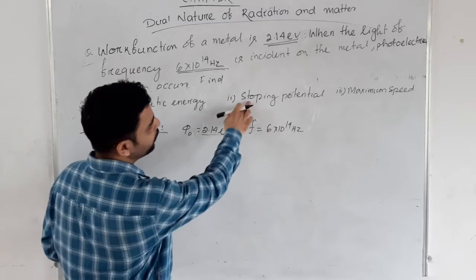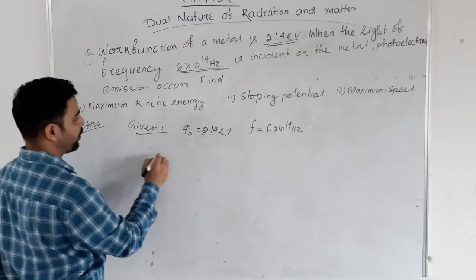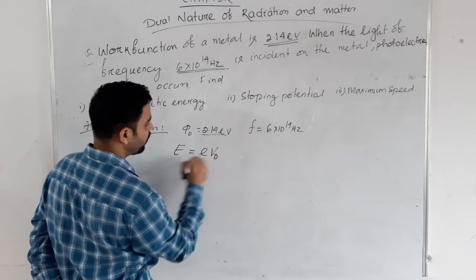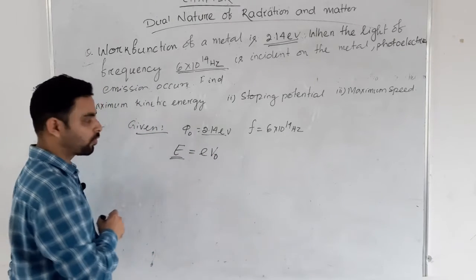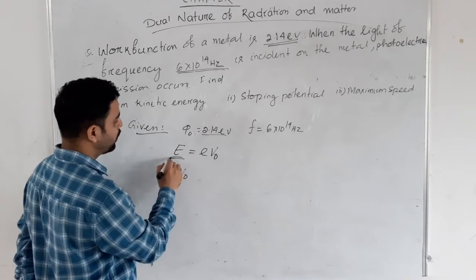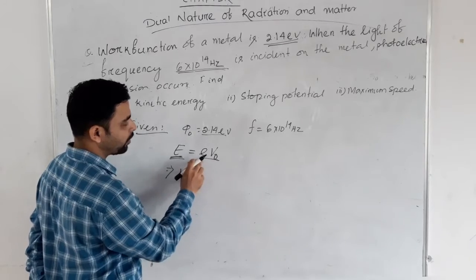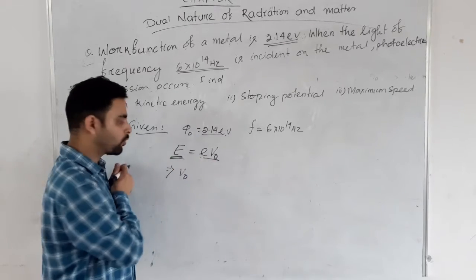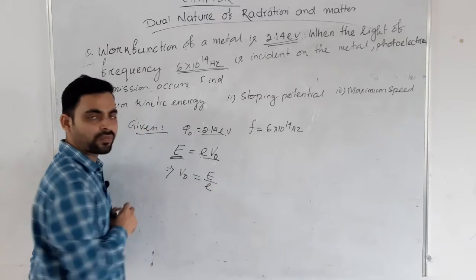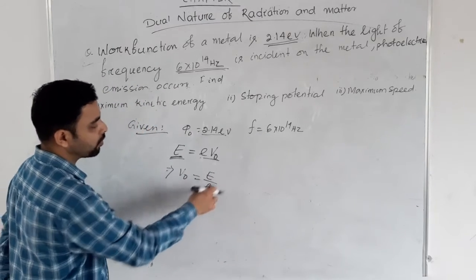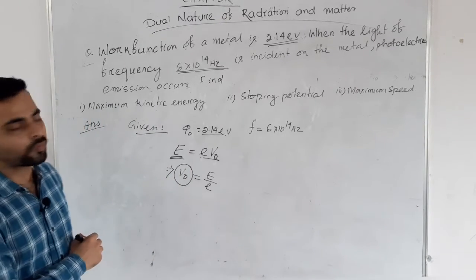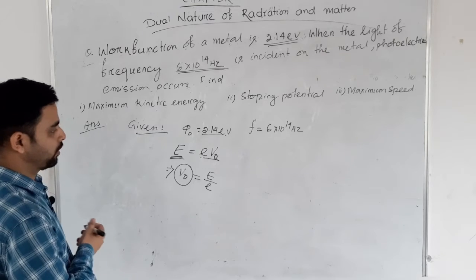The next part is, what is the stopping potential? We know that the maximum kinetic energy equals the stopping potential energy, E into V naught, where E is the charge and V naught is the stopping potential. So V naught will be the energy divided by the charge of the electron. By substituting the values, we can calculate the value of V naught.